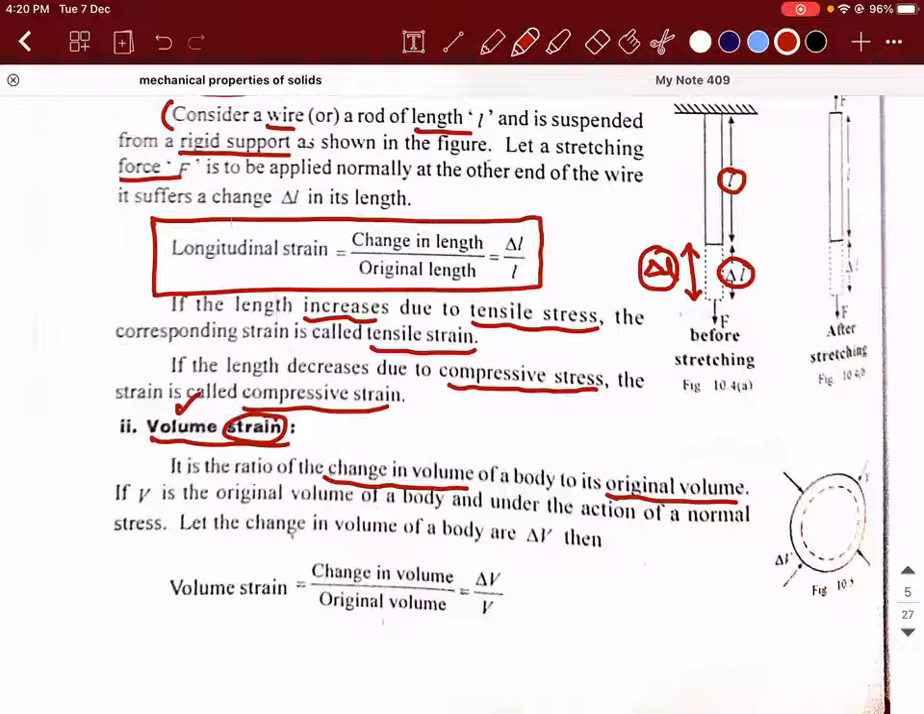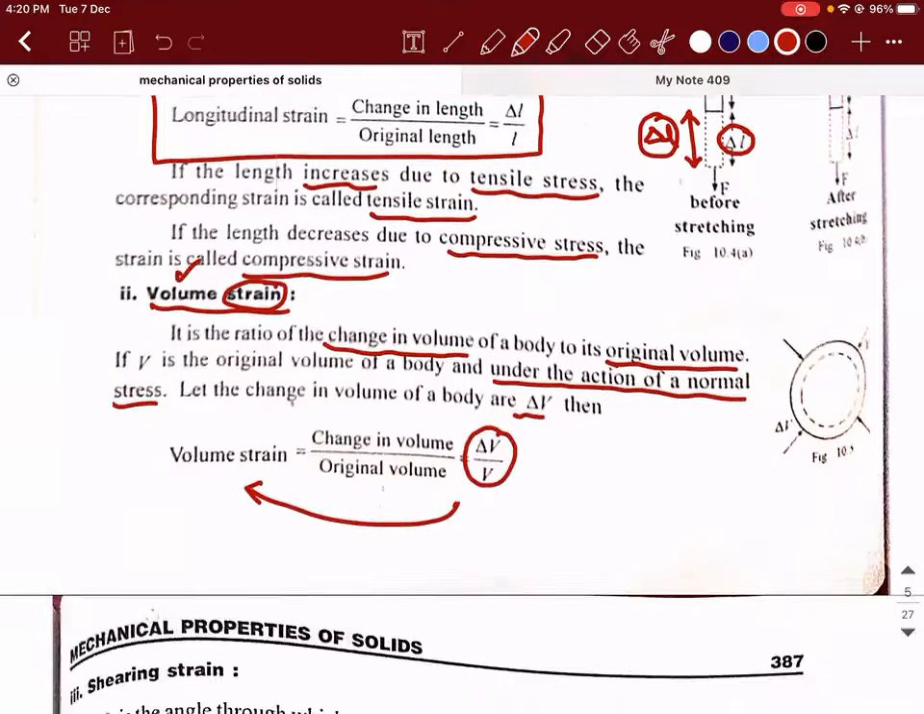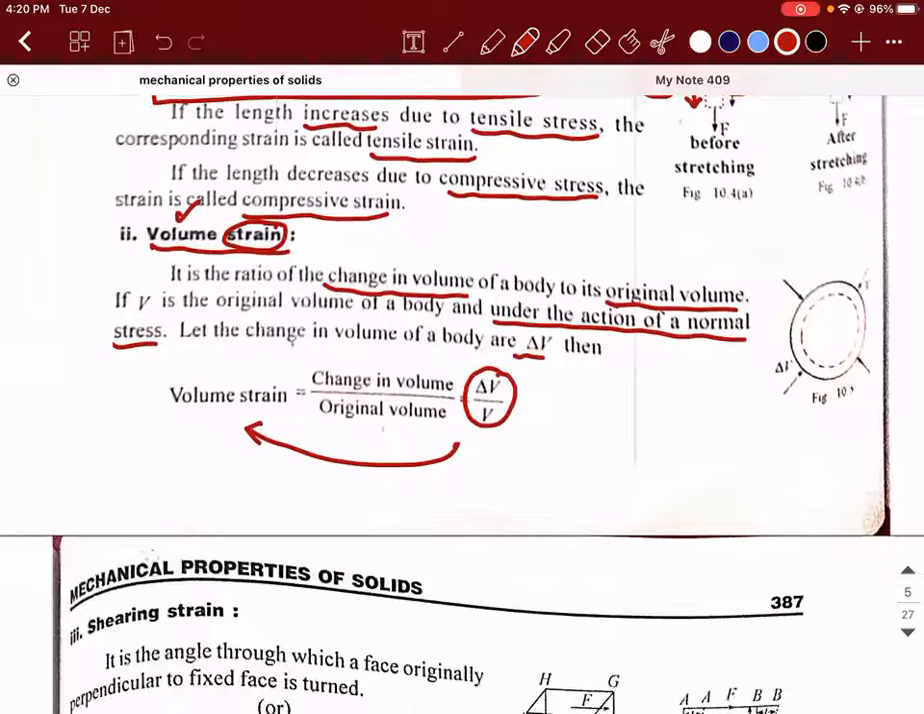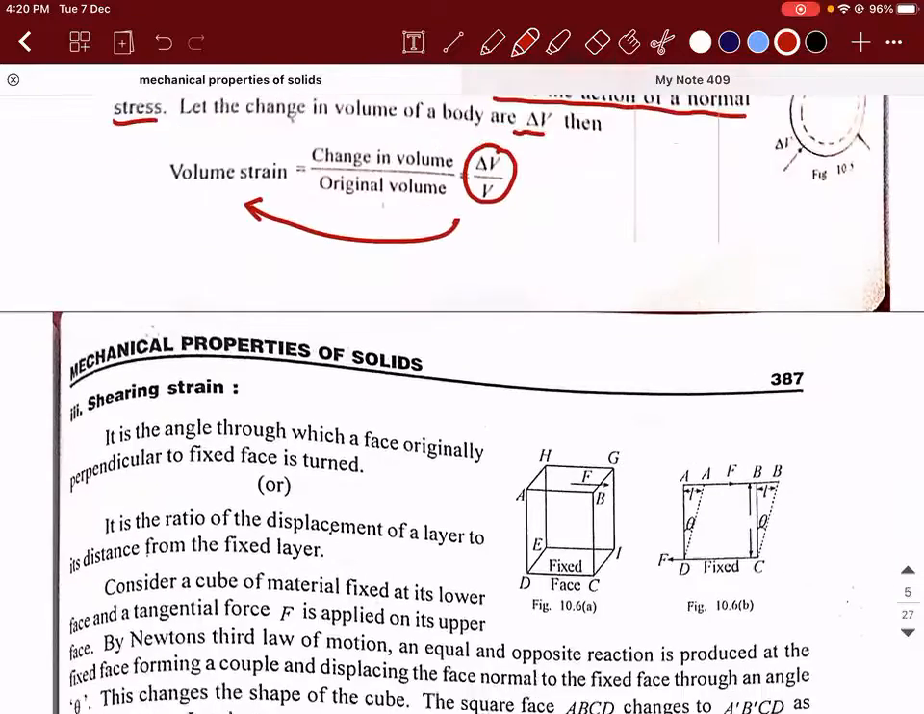If V is the original volume of the object and under the action of normal stress there is a change in volume of the body by delta V, then delta V divided by V is what is going to give you the volume strain. Is it clear? So this is also obviously a dimensionless quantity.